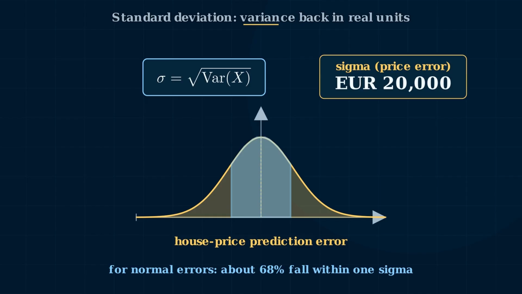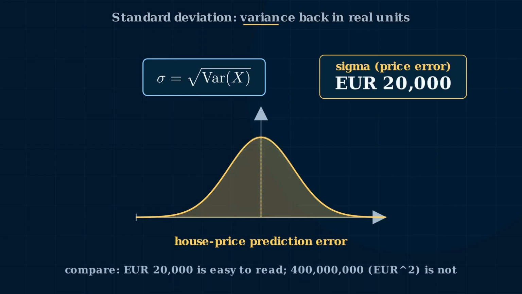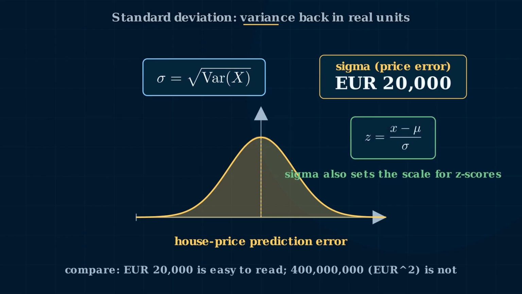Compare interpretability. €20,000 is intuitive. 400 million euros squared, the variance, is not. Standard deviation is what we report to a stakeholder. Variance is what the math prefers to work with. Sigma also sets the scale for standardization. Z equals x minus mu divided by sigma, an idea we will return to shortly.